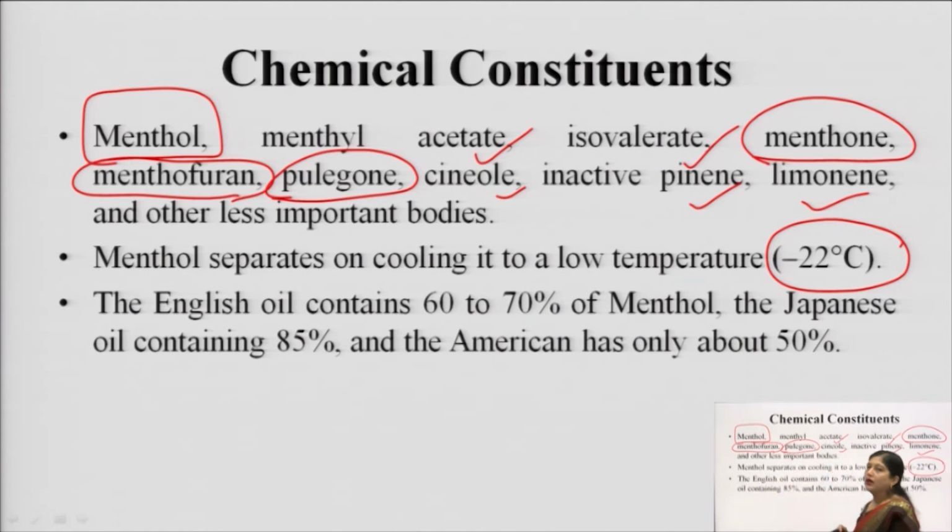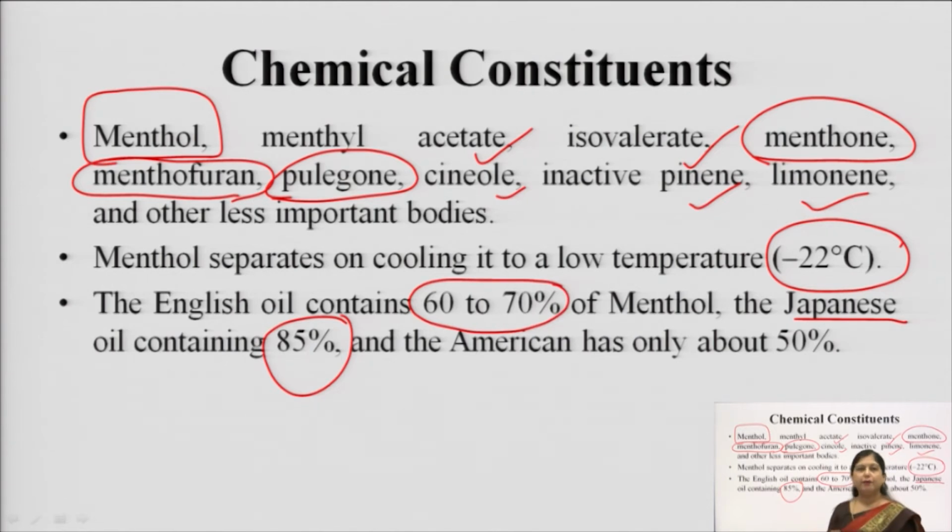And one more thing is that when we are doing the cultivation of mentha, it is normally done in 3 countries: Japan, America as well as England. And the best variety is the Japanese variety, which produces about 85% of menthol, means the total oil which we get, in that 85% is menthol. Then in the English variety we get around 60 to 70% of menthol, while in the American variety we get about 50% of menthol. Okay. So the best variety is the Japanese variety.